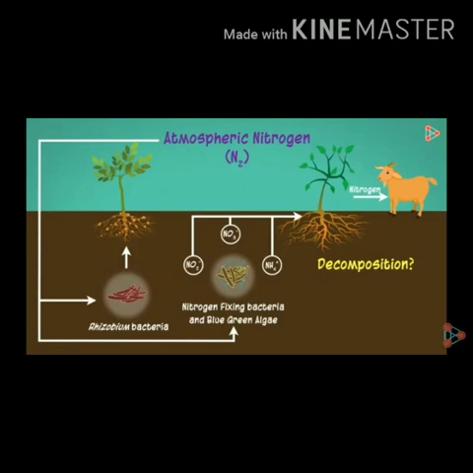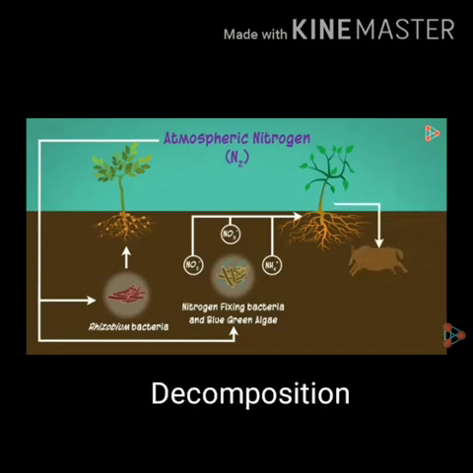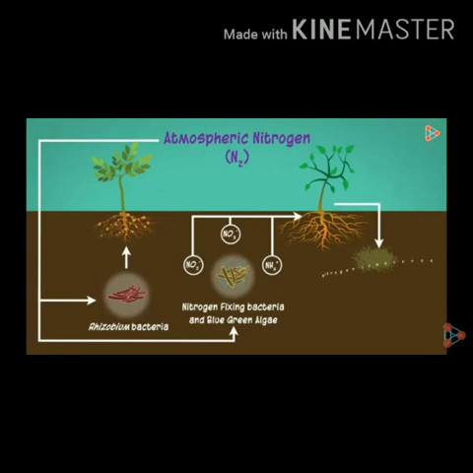So now how is the nitrogen sent back to the atmosphere? It is done with the help of decomposition. When an organism dies and is buried under the soil, then the decomposers act on it and break the nitrogen into smaller compounds. But how are they sent to the atmosphere?